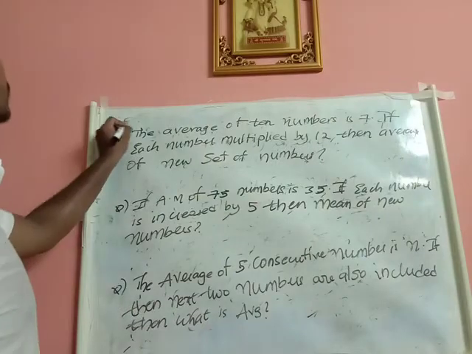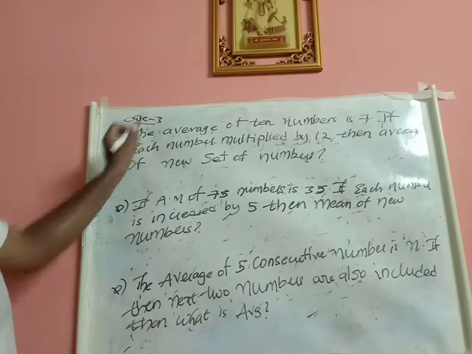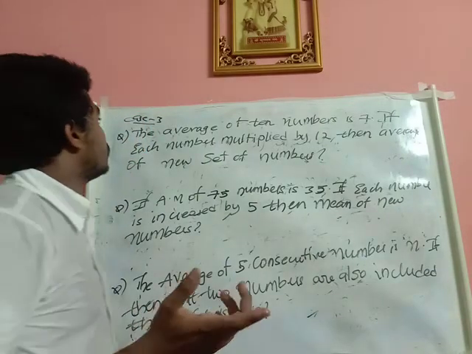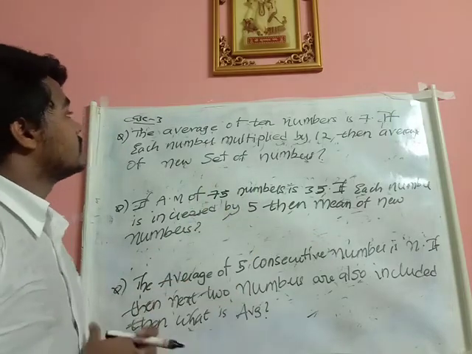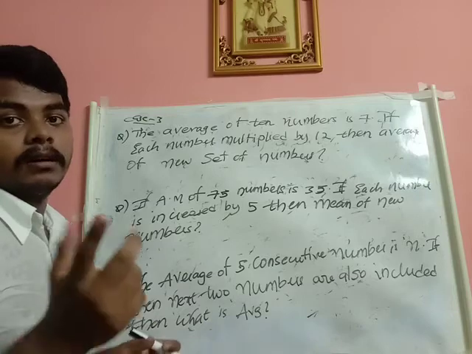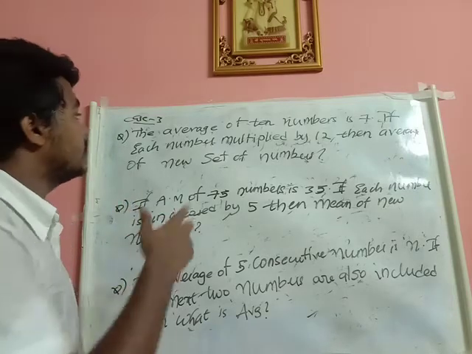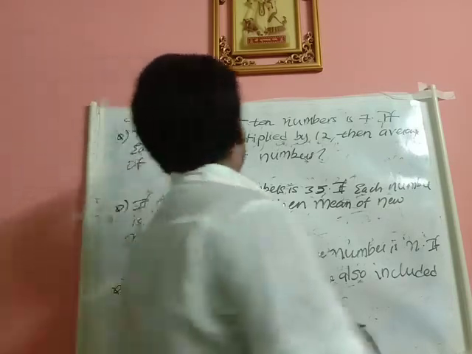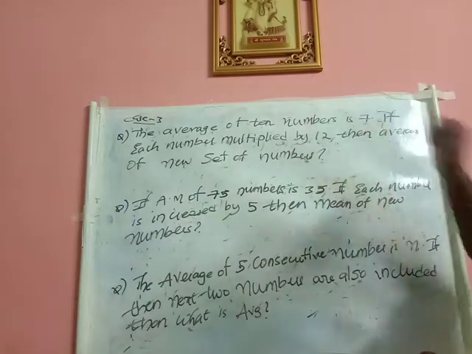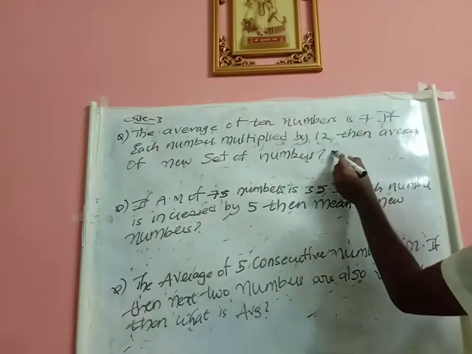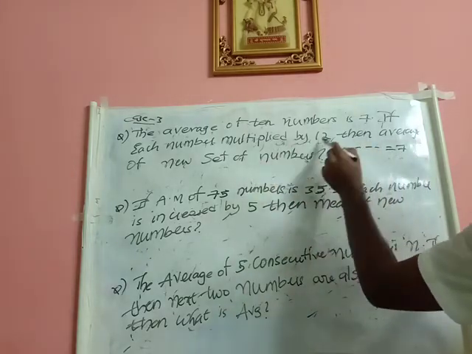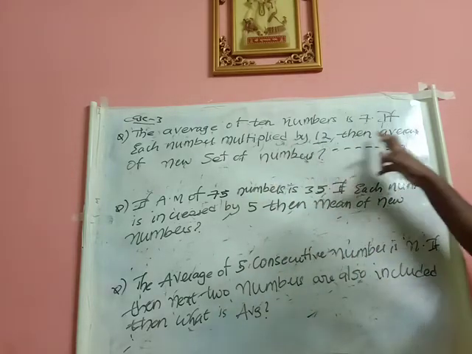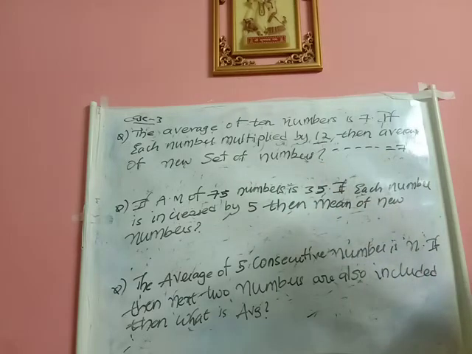Friends, these questions belong to case 3. So initially, to know what case 3 is, you just go to my last video, the second video on averages, and get a quick revision of case 3 and come to this. Now see, you are given that the average of 10 numbers is 7. Now what is the change? If each number is multiplied by 12, then the average of the new set of numbers is?